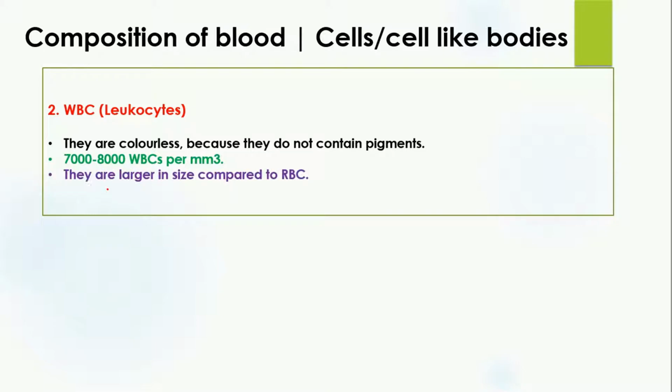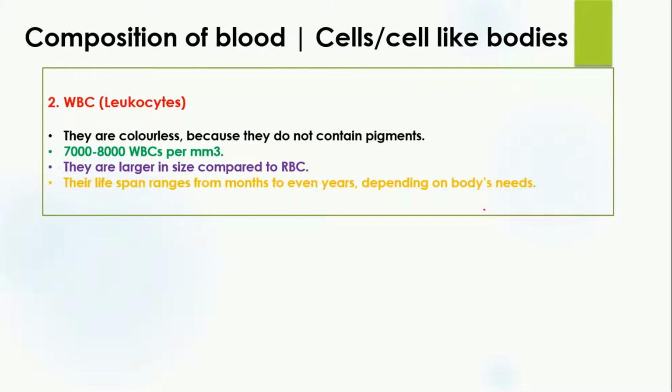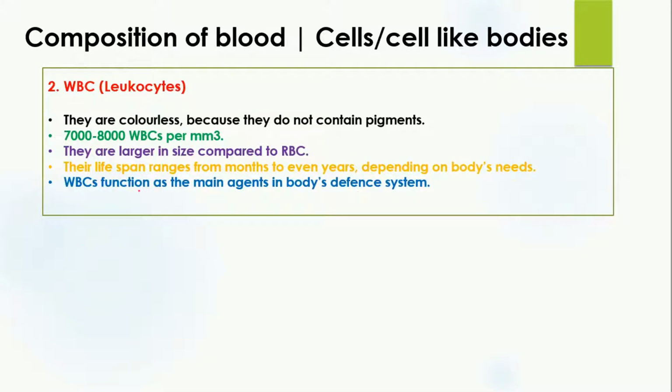When we talk about the size, white blood cells are larger in size as compared to red blood cells, and their lifespan ranges from months to even years depending on the body's need. For example, white blood cells function as the main agent in the body's defense system. In other words, you can say that white blood cells are actually the soldiers or the military of the body. So whenever any pathogen attacks the body, they are going to kill that pathogen or that germ. So they are our soldiers.